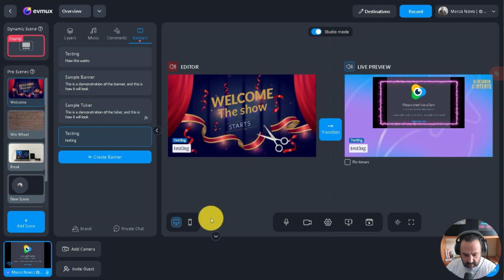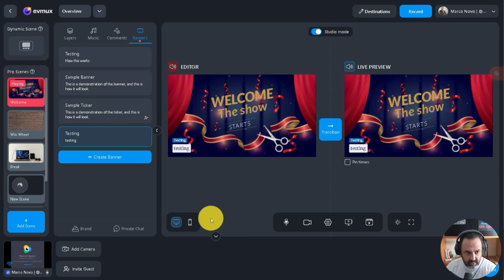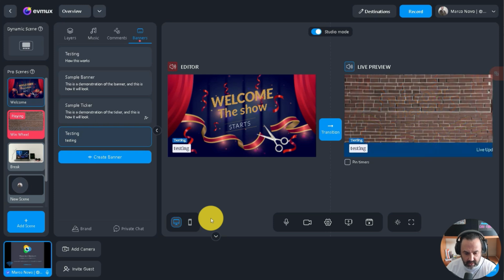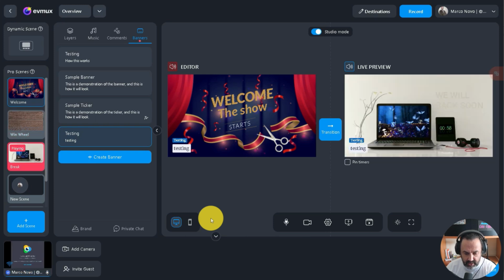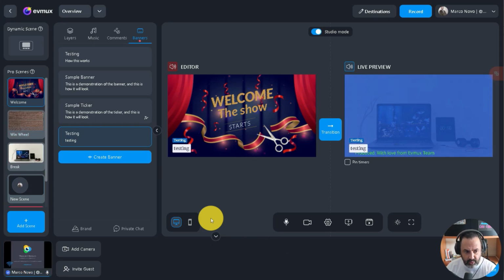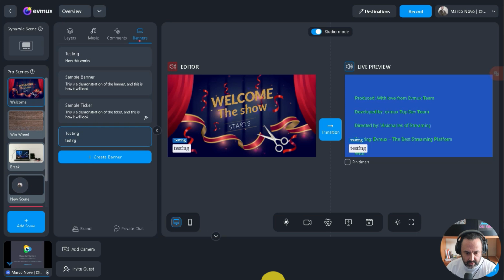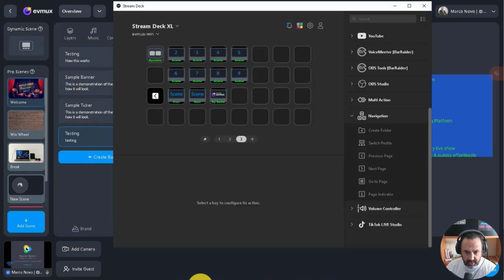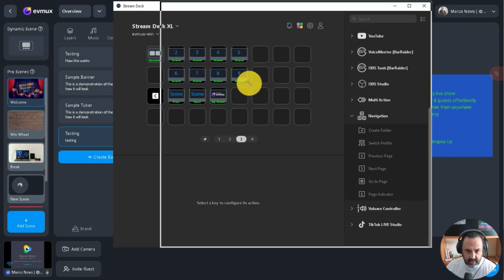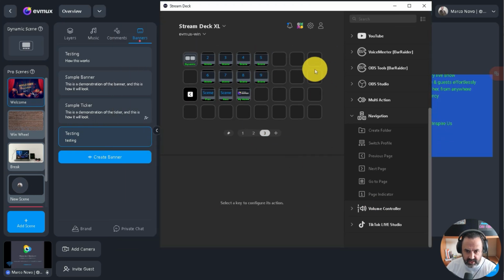And you also have the chance to switch scenes if you give a number to them. This is pretty useful, and this will save you a lot of time, because let me show you. As you can see, you have all the numbered scenes, and once you hit the buttons, this will switch the scenes, which is awesome.